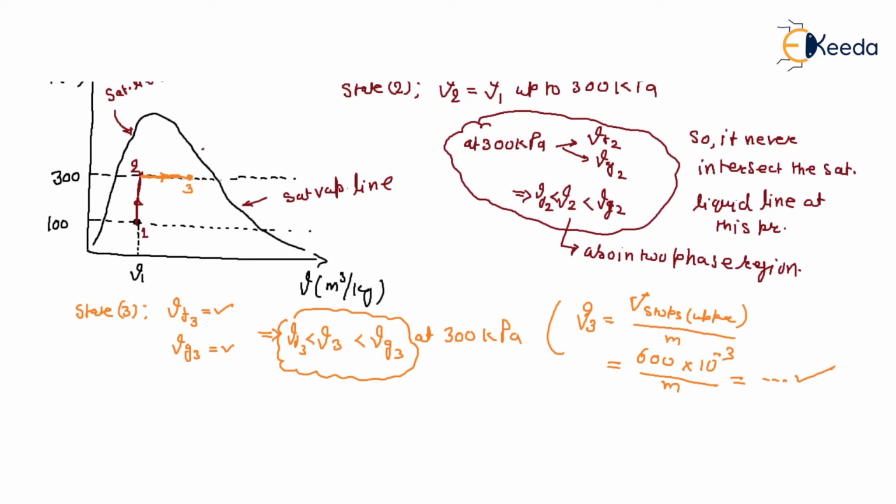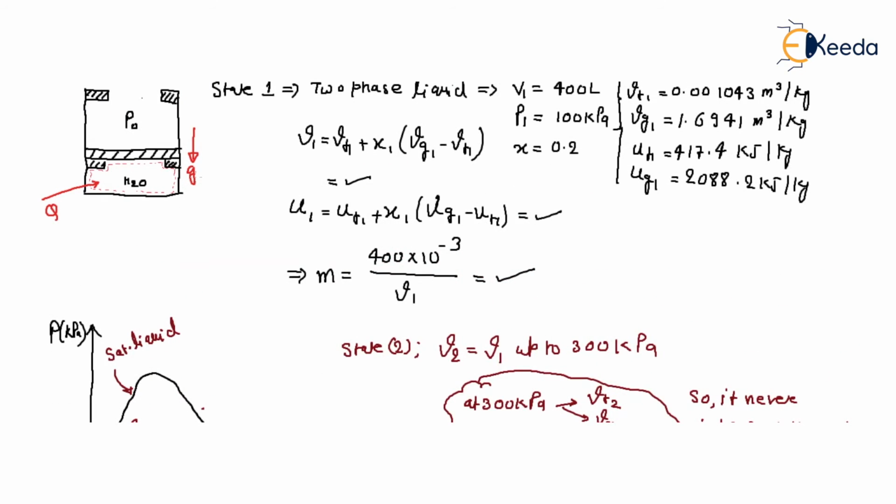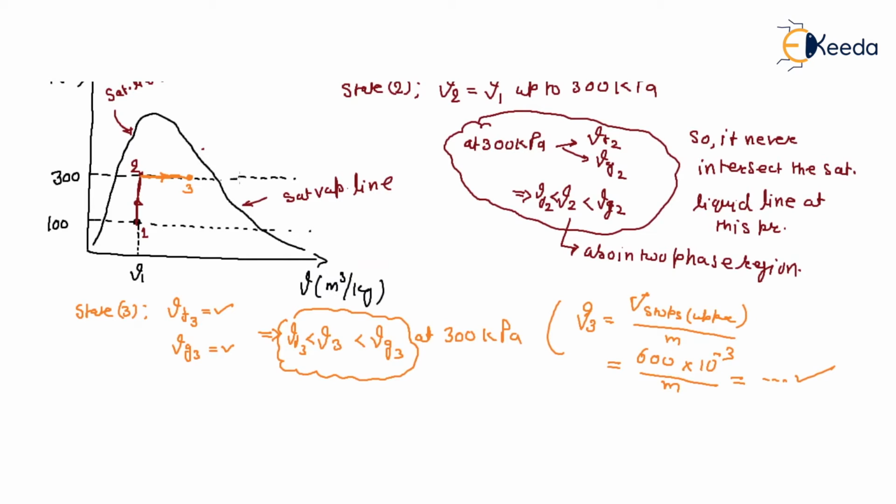Now, when it reaches the upper stop and you continue to supply heat, the piston will try to move up, but the upper stop doesn't allow it to move up. So at that constant volume, this is your stop, the V stop. At this volume, the pressure inside the cylinder will build up. Why? Because the upper stop doesn't allow it to move up.